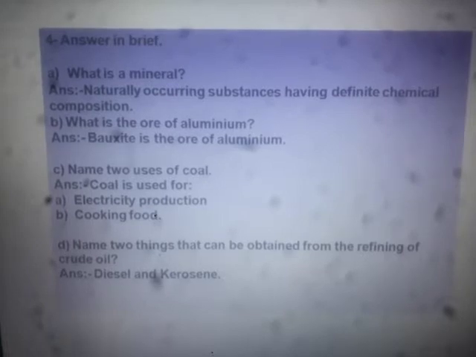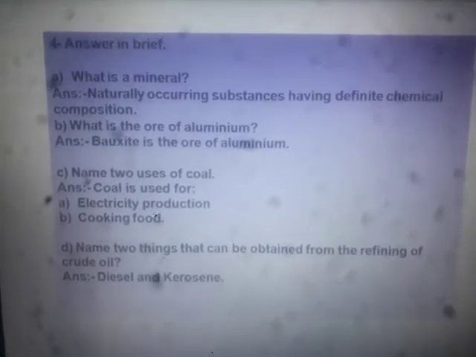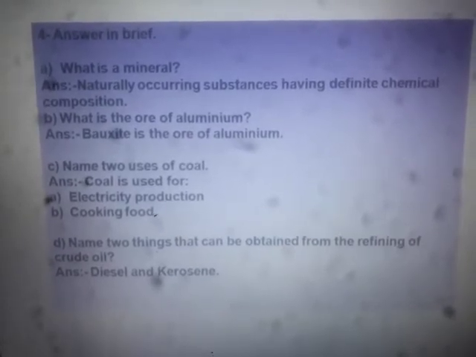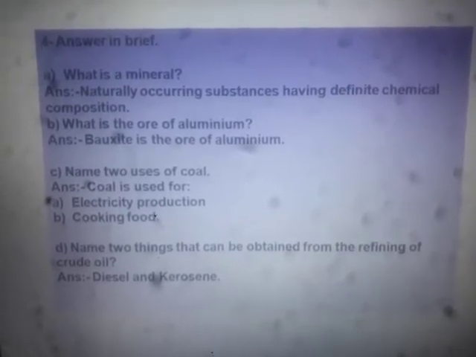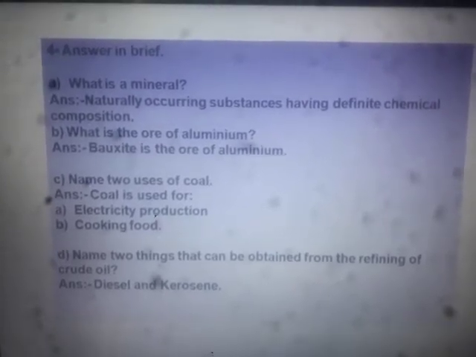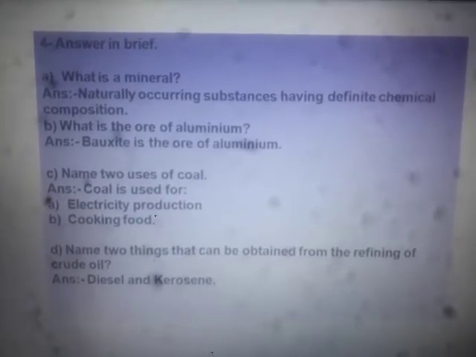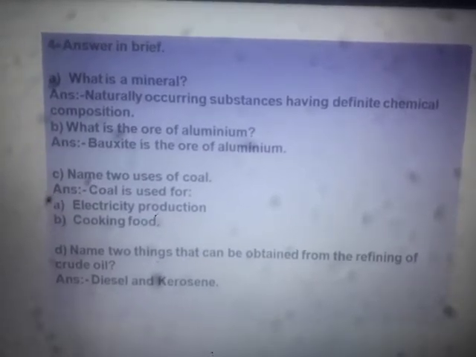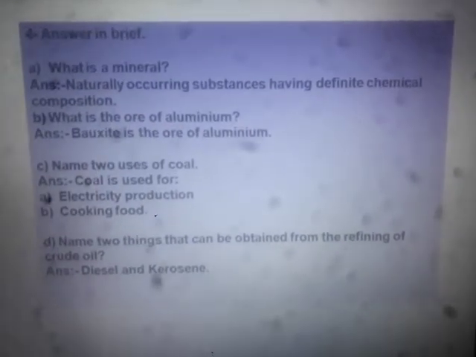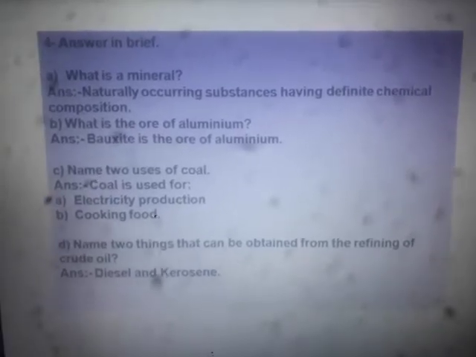Now another question: name two things that can be obtained from the refining of crude oil. It is diesel and kerosene. These are the two things I have written. You can also write different things like petrol, diesel, kerosene, asphalt, paraffin wax. There are several other things that can be obtained from the refining of crude oil.